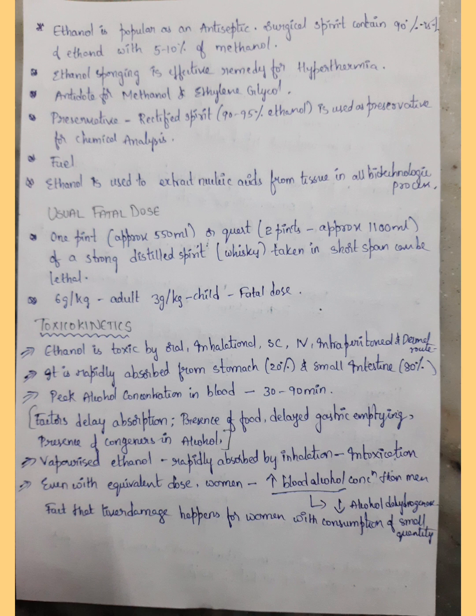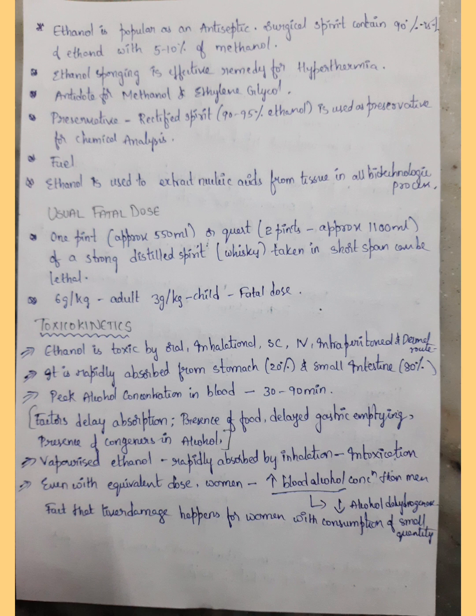Coming to the fatal dose, it equals 550 ml or 2 pints, equal to 1 quart. It is approximately 1100 ml of strong distilled spirit like whiskey, which has high ethanol content. If we consume that strong distilled spirit within a short span, it will be lethal to us. For adults, 6 grams per kg is the fatal dose, and for children, 3 grams per kg of ethanol is fatal.